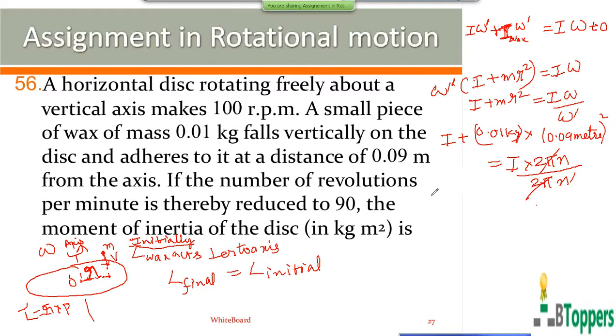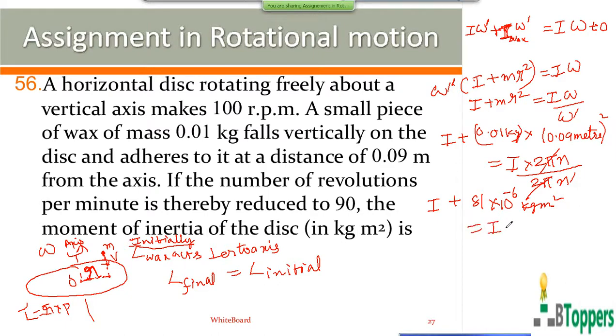So you can try to simplify this. On the left hand side you can write I plus 81 into 10 power minus 6 kg meter square.